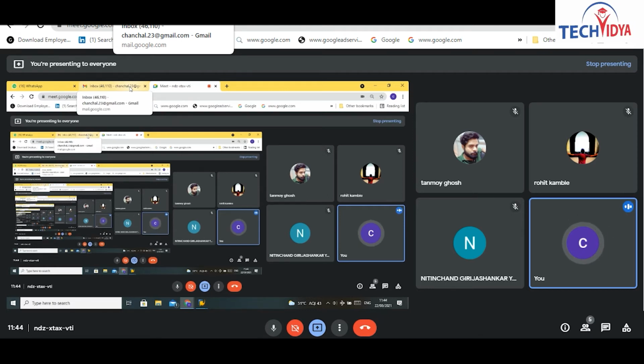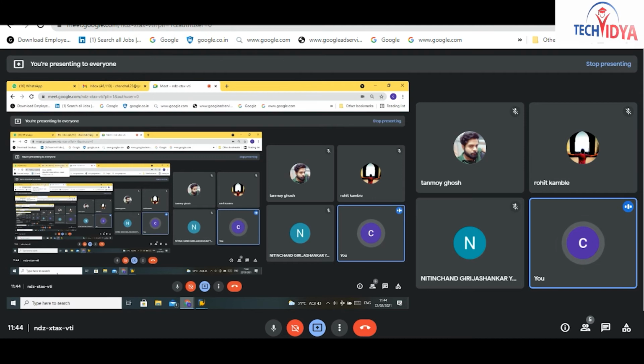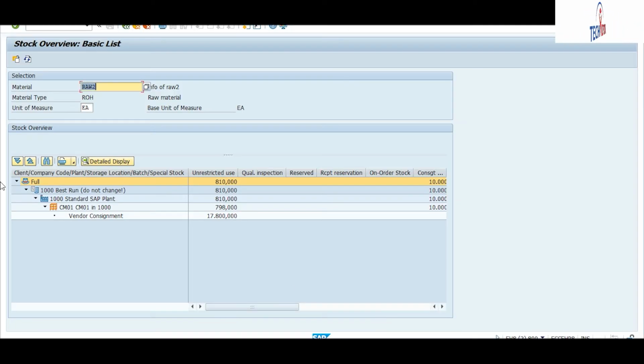So what is this physical inventory process, and why will we do it? The physical inventory process is a compulsory and important process within any company. Every company has to do this inventory process. It means whatever stock is there, say for this material, for this plant and this storage location, we have this much stock, 798.